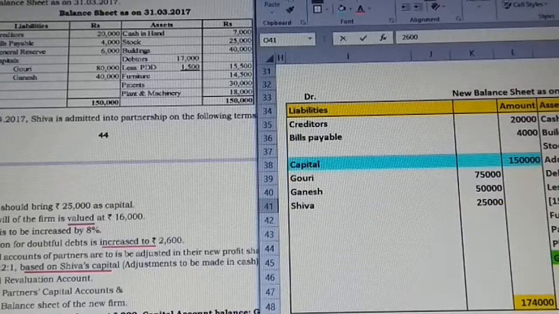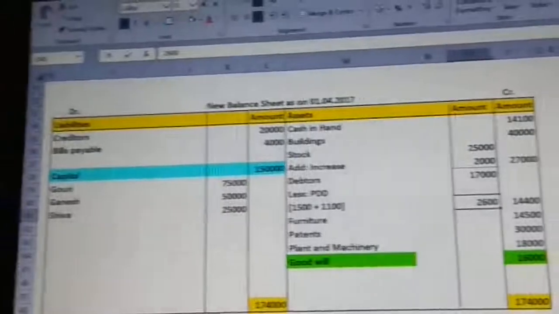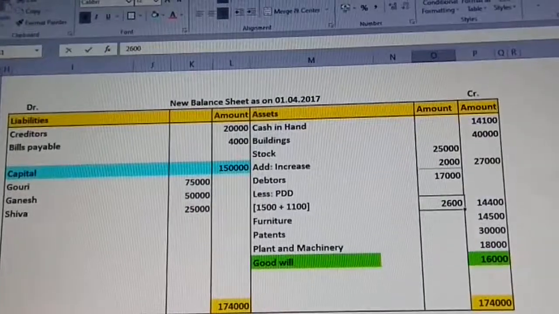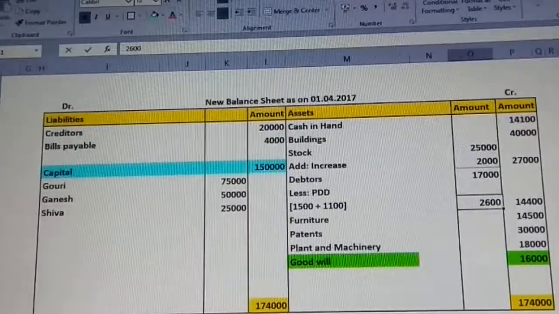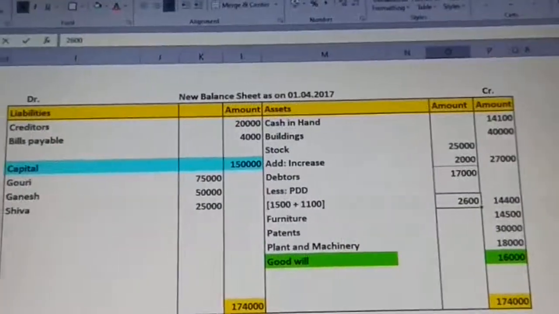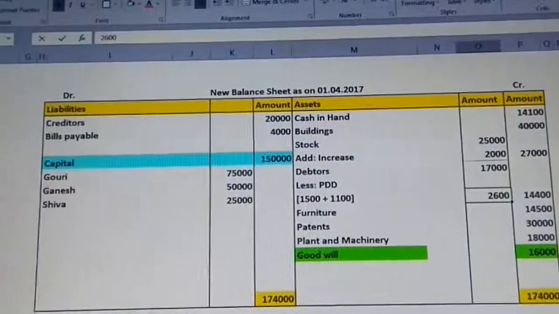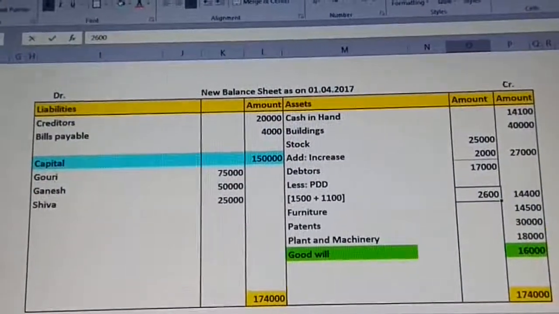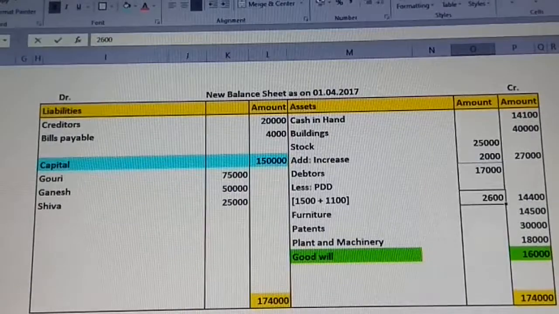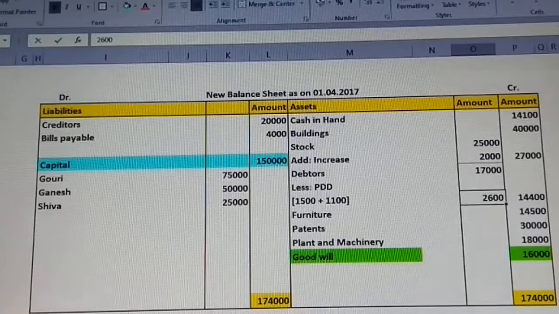So observing the balance sheet, just observe the balance sheet. I guess it is tallied. 1,74,000 on both sides.